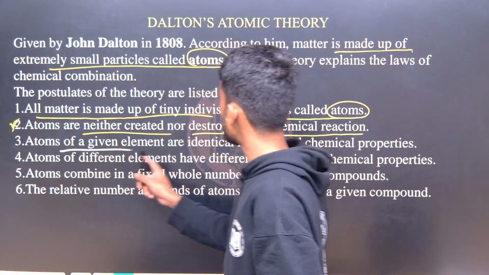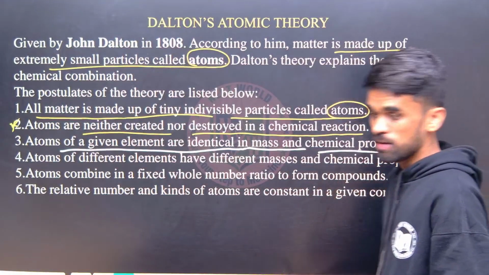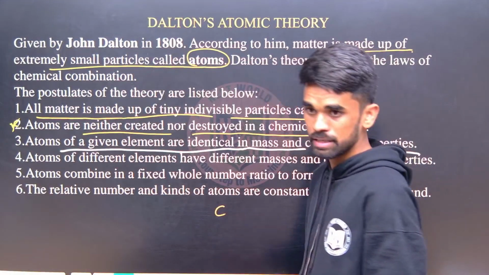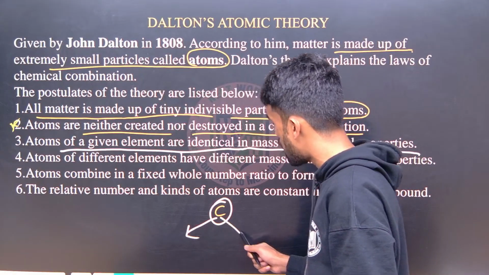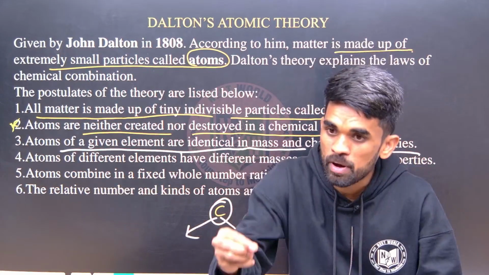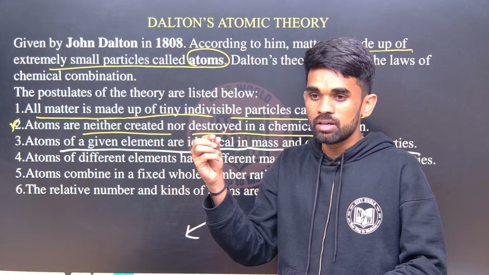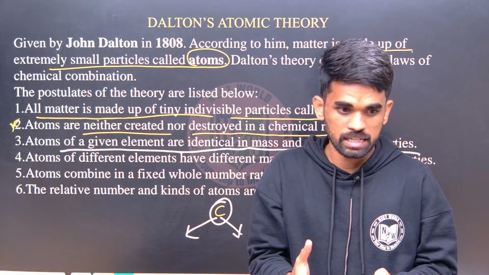Atoms of a given element are identical in mass and chemical properties. For example, I am saying the carbon element. The atoms of this carbon element will have the same properties, like taking a drop of blood from your body and looking at its details.